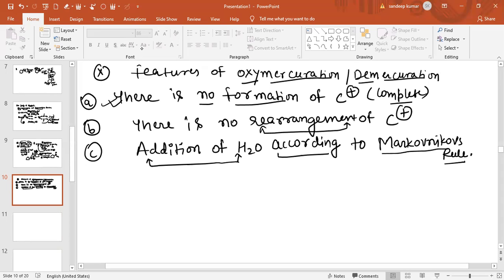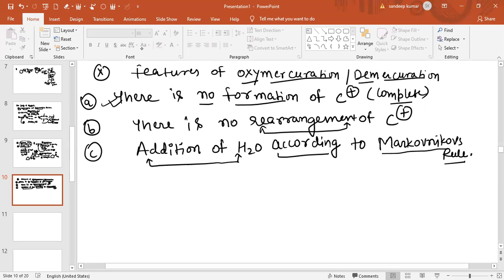So you can easily see, two reactions we have discussed for the preparation of alcohol. One of them is from the alkene by using dilute H2SO4, and next we have discussed the preparation of alcohol by using oxymercuration and demercuration reaction.